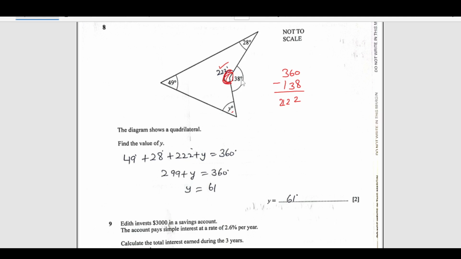Now to find the value of y, the sum of all the angles of a quadrilateral is 360, you know that. So then just add these angles, 299 plus y equals 360, and then you subtract 299, shift 299 to the other side. So y is 360 minus 299, it is 61.